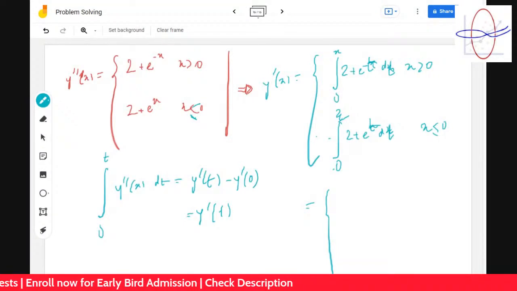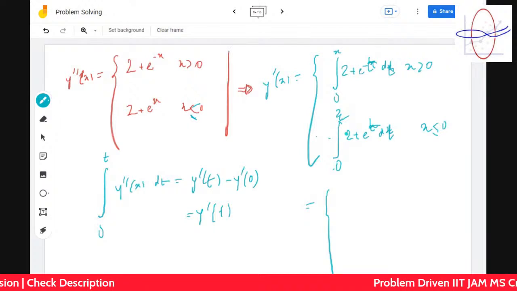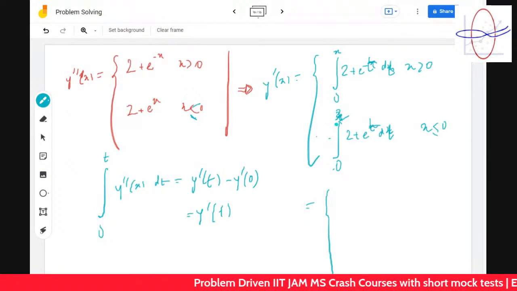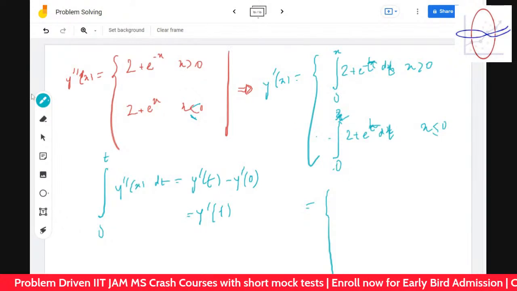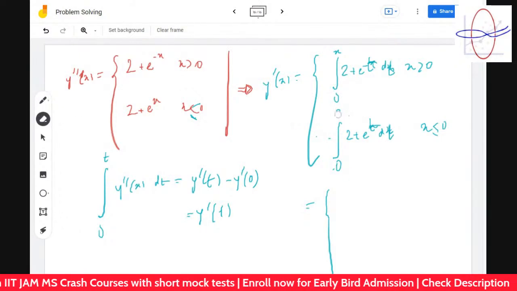Do the integration for me. Means if we write x to 0, then we will not be writing minus. And if we write this one, we have to write negative. No. If you write x to 0, you have to write minus. If you write this one, it's not negative. It's like we have not written minus.